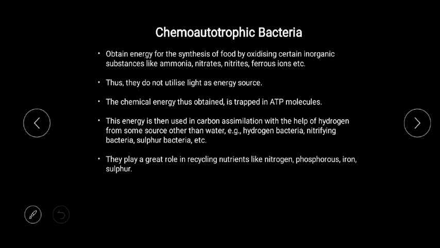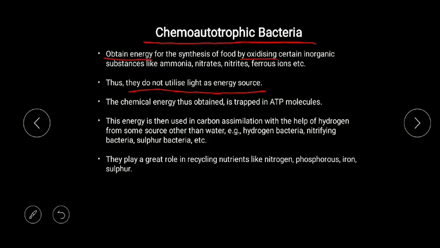Now next we move to the next group. After photosynthetic or phototropic bacteria, we move to the chemotropic bacteria. In chemotropic bacteria, they are dissimilar to the phototropic because in phototropic, light was the energy source. In chemotropic bacteria, light is not the energy source, as you can see in this statement. They do not utilize light as an energy source.